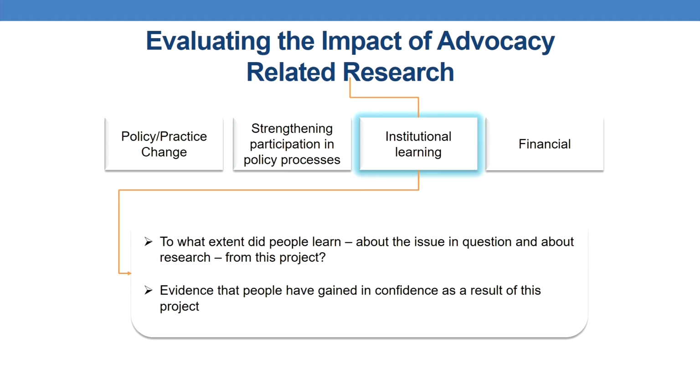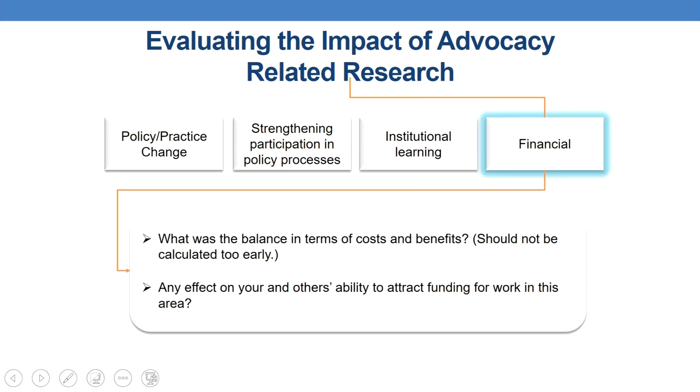With regard to institutional learning, we might want to ask to what extent people learned about the issue in question and about research from this particular project, and whether there is evidence that people have gained in confidence as a result of this project. Financial: we may want to ask what the balance was in terms of costs and benefits, which should not be calculated too early, and any effect on your and others' ability to attract funding for work in these areas. These are some of the important points to keep in mind when evaluating the impact of advocacy related research.